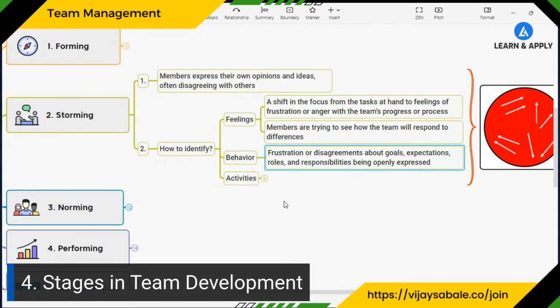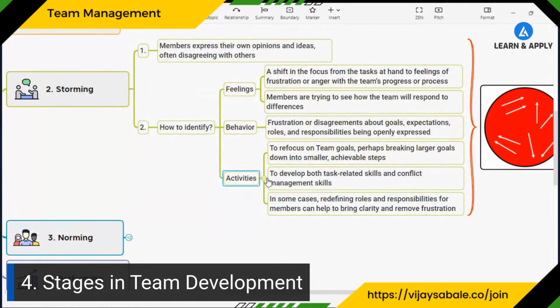Now, as a part of this stage, as a leader or as a coach, you must be silent and complete these activities instead of reacting to the situations. We need to focus on the team goals, breaking larger goals down into smaller and achievable steps so that all the team members will get the clarity.